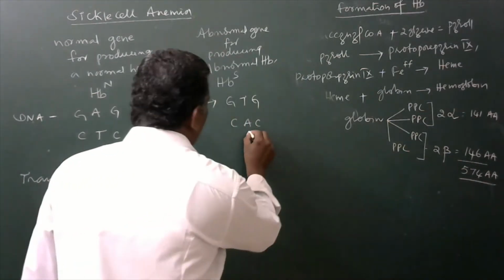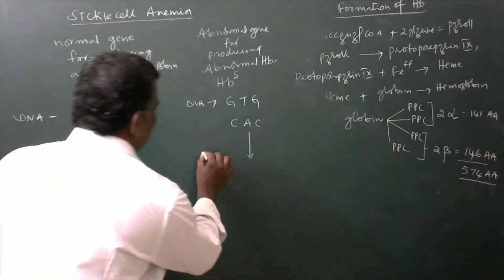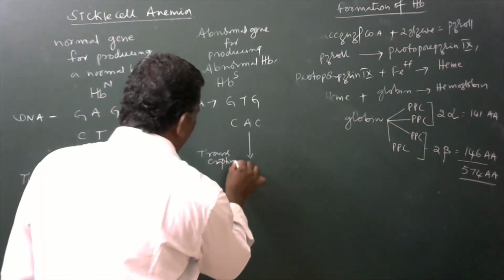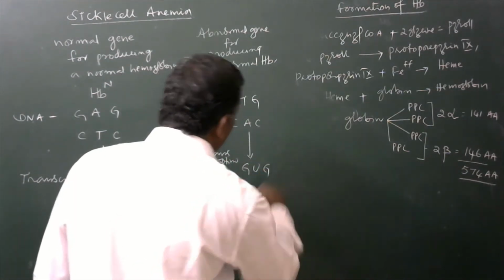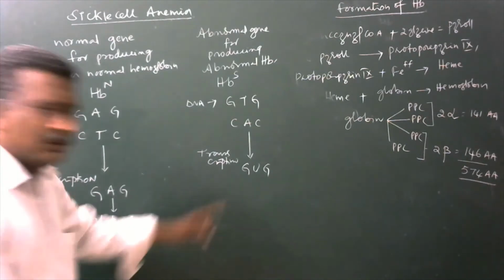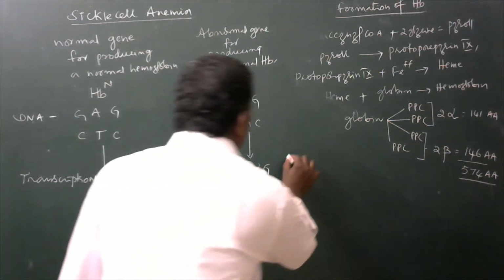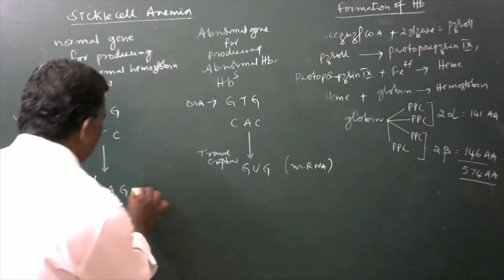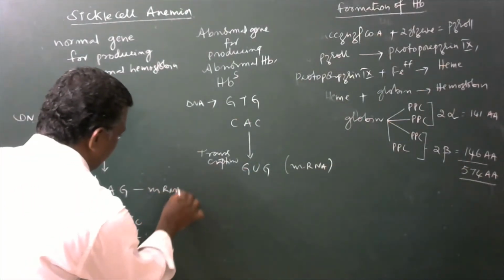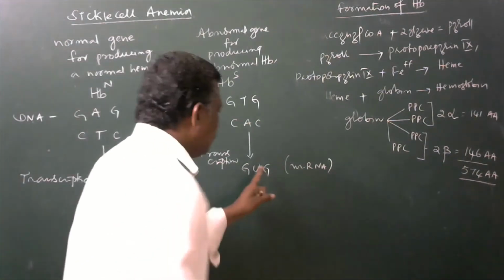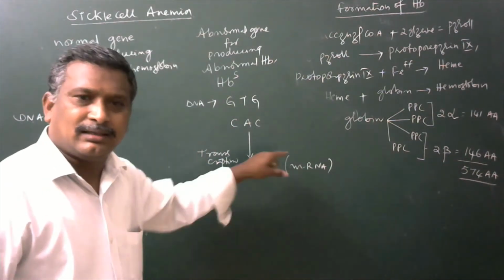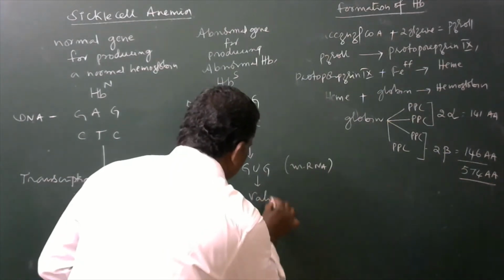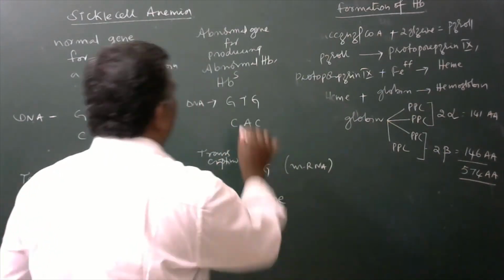Hence, when it undergoes transcription, it produces GUG. Okay. This is mRNA. So here this is also mRNA. This GUG, which is located on the mRNA of this one, is produced as valine. Okay.